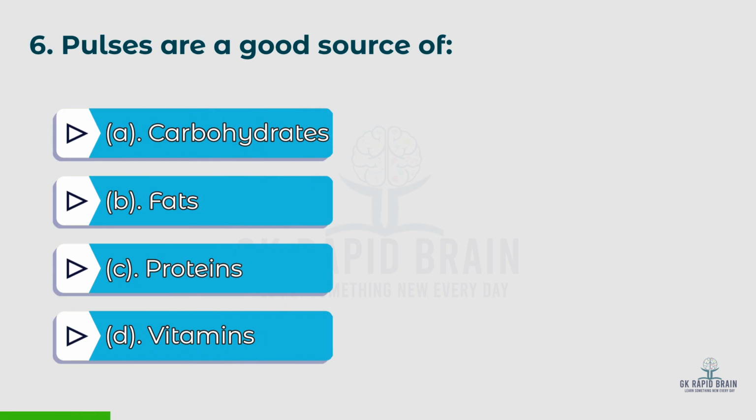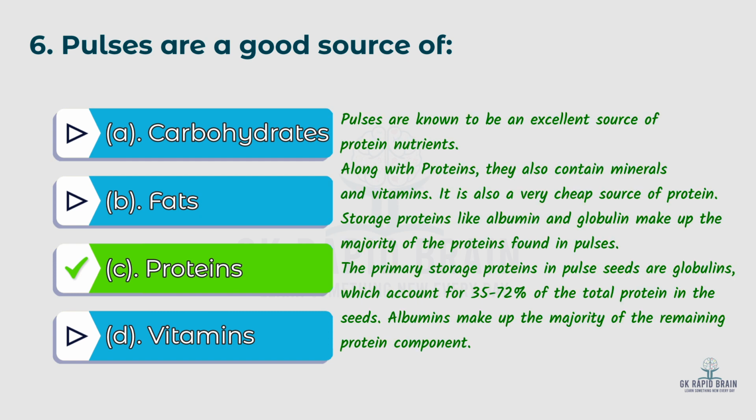Sixth question: pulses are a good source of? Options: A. Carbohydrates, B. Fats, C. Proteins, D. Vitamins. The right answer is C. Proteins. Pulses are known to be an excellent source of protein. Along with proteins, they also contain minerals and vitamins. It is also a very cheap source of protein.